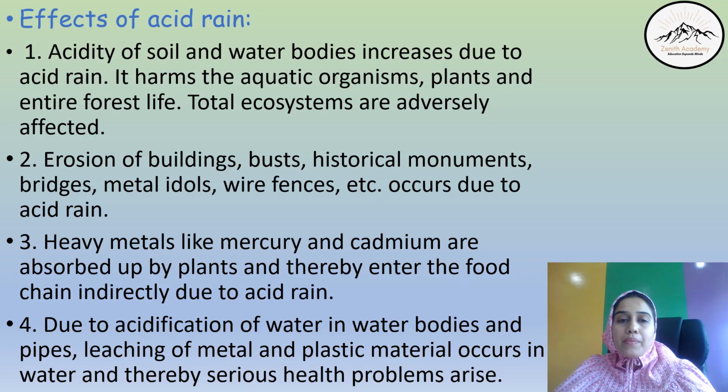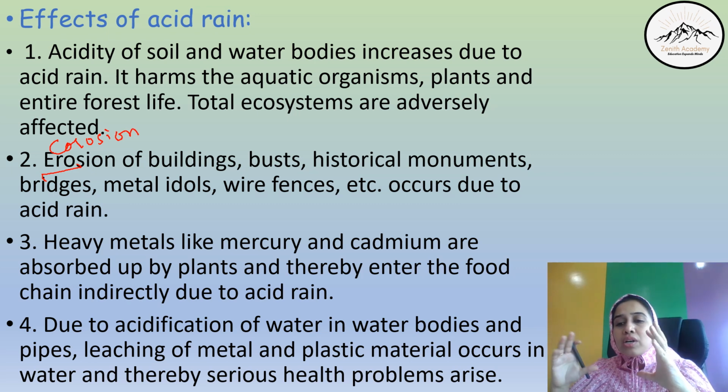Let's move ahead. Let's see the effects of acid rain. Now, acid rain, when received, increases the acidity of soil and water bodies, affecting the land and aquatic ecosystems. Next one, here I'll just make a small correction. It is not erosion of buildings, it is corrosion. Corrosion means when any building, any structure or metals get affected by acid, they get corroded, like rusting. So all the historical monuments and everything get destroyed.